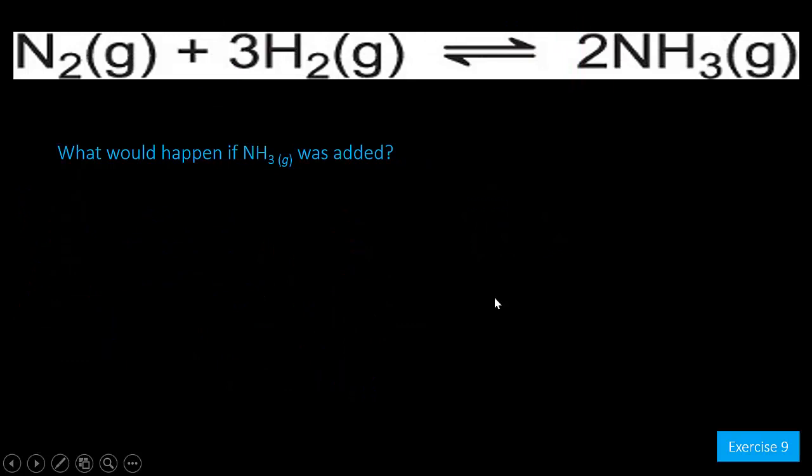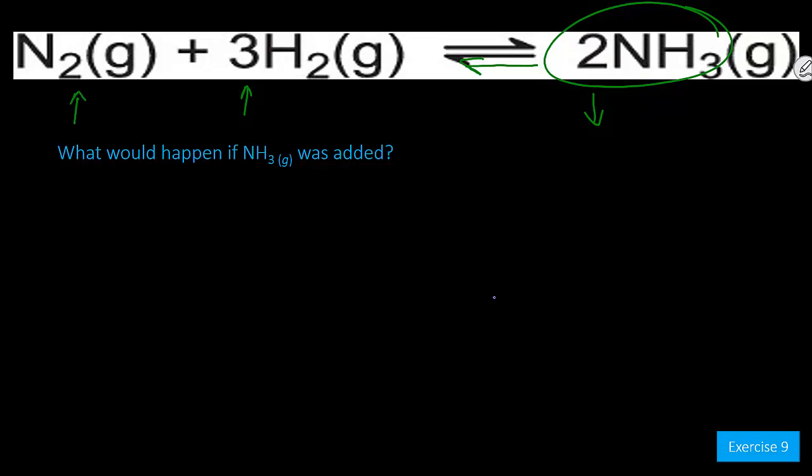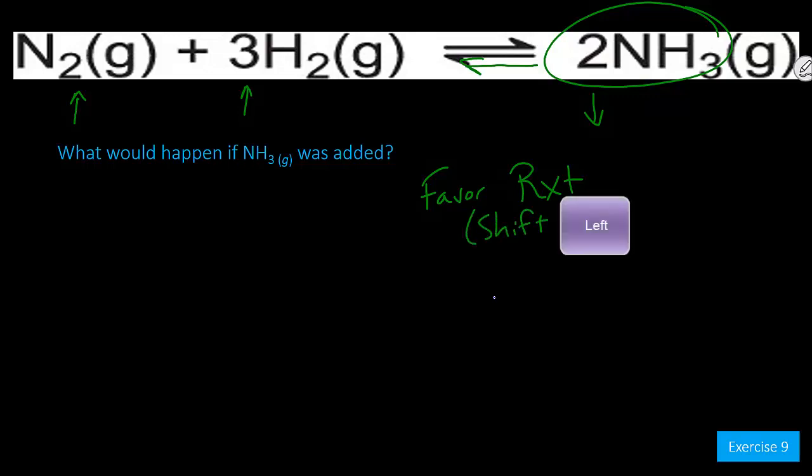If I were to take this reaction and add more ammonia to it, more ammonia means ammonia will collide more and more frequently, producing more products. So the concentration of ammonia after the initial increase will begin to decrease, and the concentration of nitrogen and hydrogen will increase. So the reaction will favor reactants or shift to the left as more and more ammonia collides, producing more products.